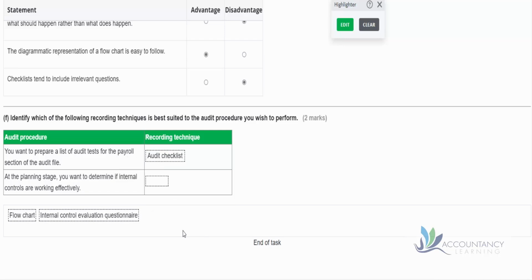We'll be able to download a list of standard payroll tests and we just choose which ones we want to use for that. And then at the planning stage, you want to determine if internal controls are working effectively. Well, the flowchart will describe the controls, but it doesn't tell us whether it's good or not. So that's why we want to use this internal control evaluation, because it's going to be asking, do you have this control? Do you have this control? If they say yes, yes, yes, yes, yes, then that would suggest that they have good controls in place.